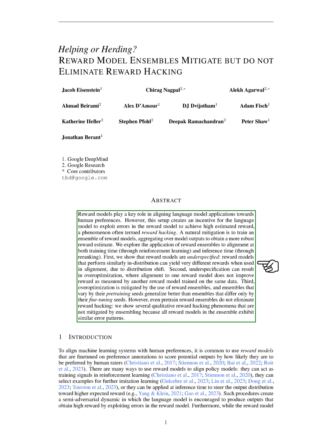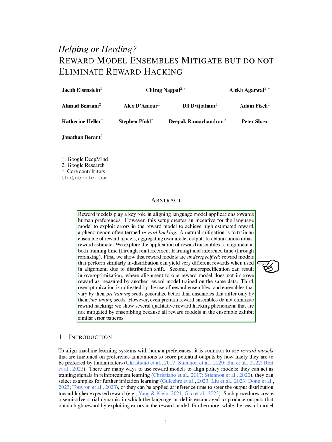There are several ways to use these reward models to align policy models. For instance, they can be used as training signals in reinforcement learning, they can select examples for further imitation learning, or they can be applied at the time of inference to guide the output distribution towards a higher expected reward.